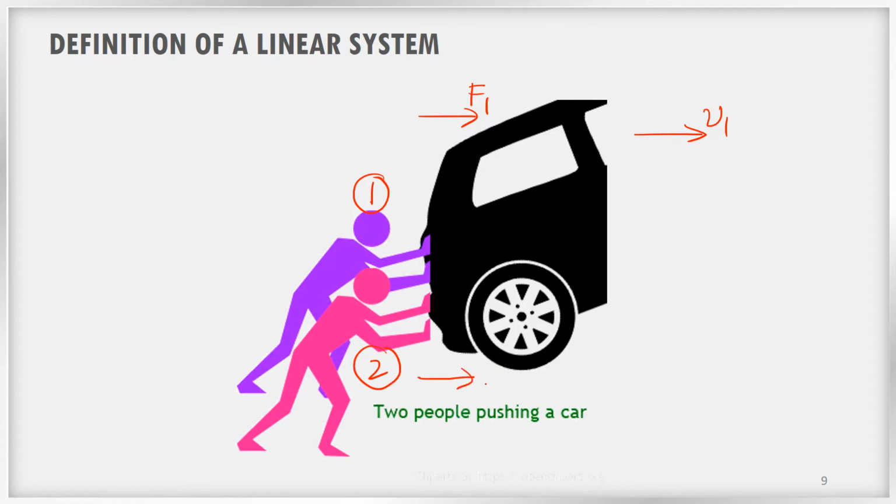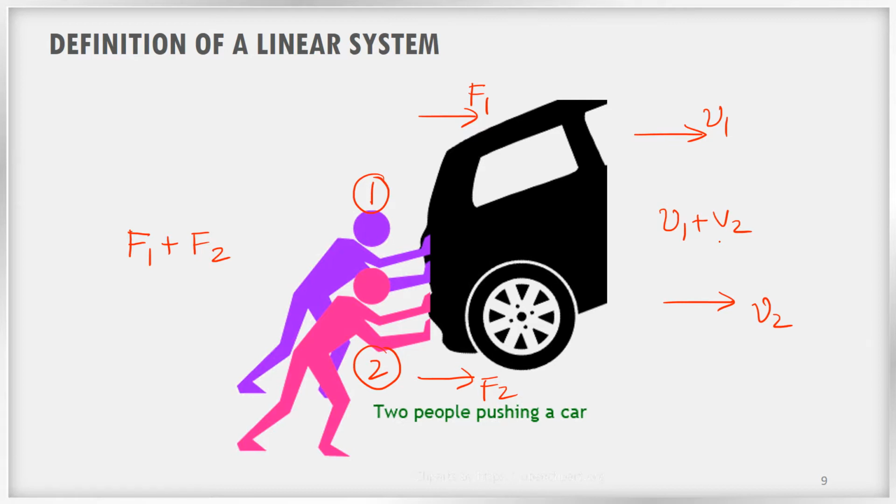Maybe he is applying some force F2 and the car is moving a distance of V2. Now if both the people together are pushing the car and they are applying a force F1 plus F2, and the movement of the car is equal to V1 plus V2, then we can call it a linear system. That is an example of a linear system.